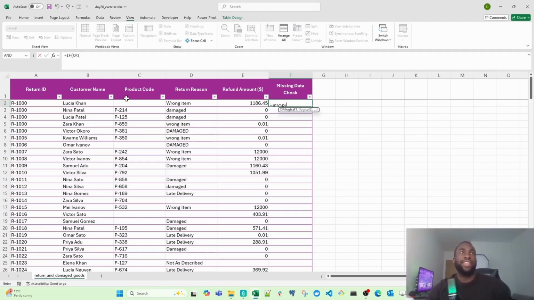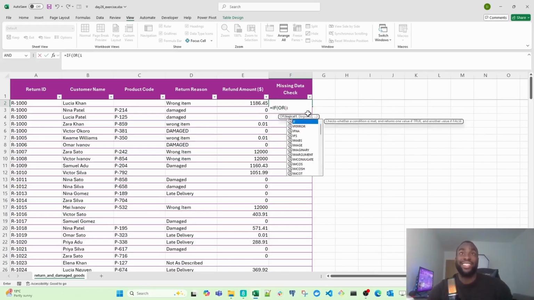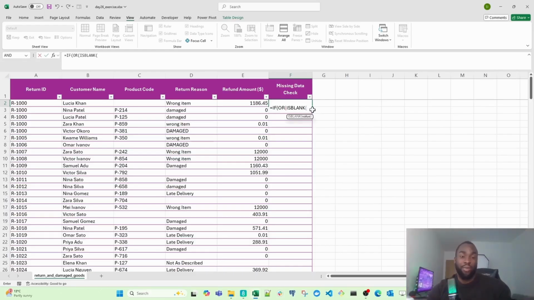So I'm going to check if there's an empty cell here, or here, or here, or here, which is why we're using the OR function. And I'm also going to use the ISBLANK function. ISBLANK is going to check whether the cell that I've selected is actually blank or not. If it's blank, then it will return true. If it's not blank, then it will return false.